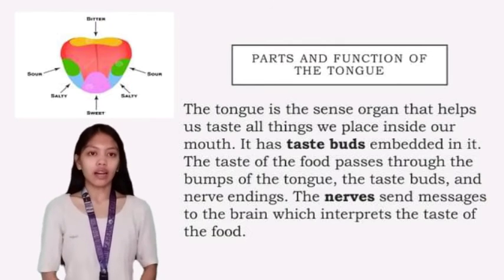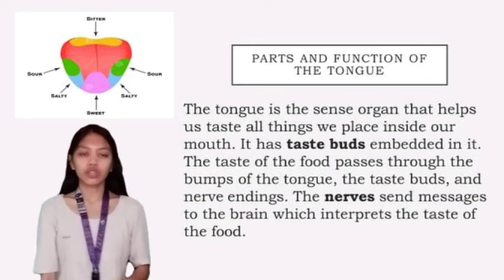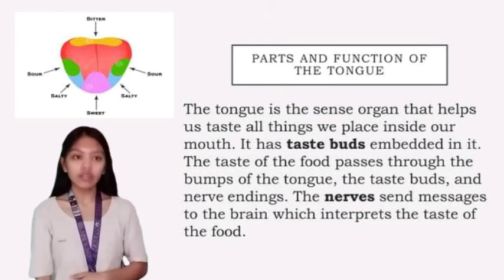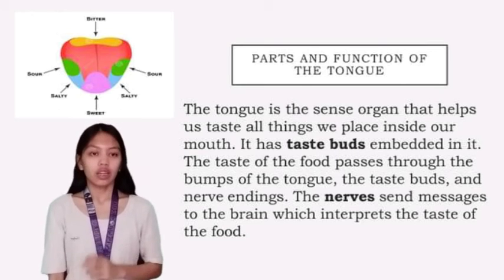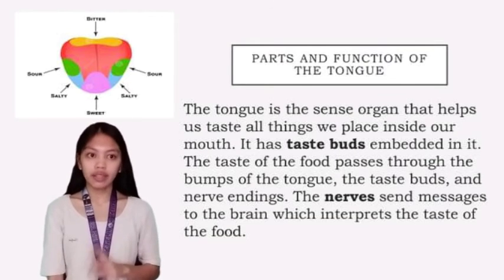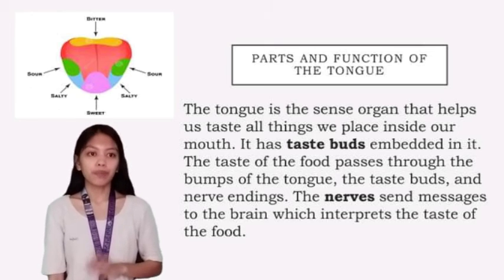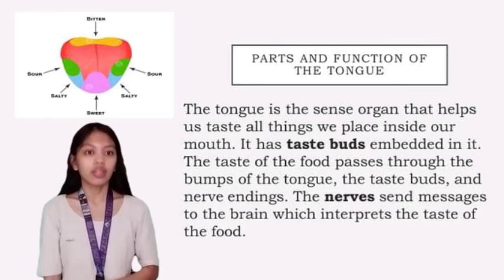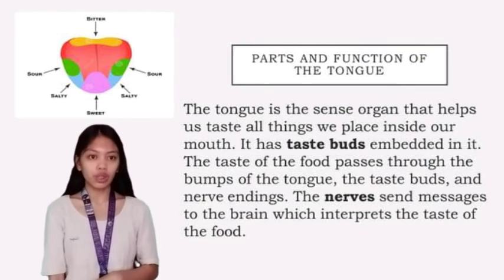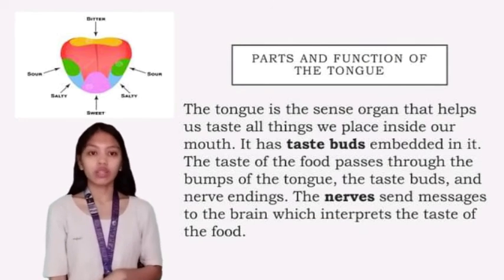Next is the tongue. Parts and functions of the tongue. The tongue is the sense organ that helps us taste all things we place inside our mouth. It has taste buds embedded in it. The taste of the food passes through the bumps of the tongue, the taste buds and nerve endings. The nerves send messages to the brain which interprets the taste of the food.